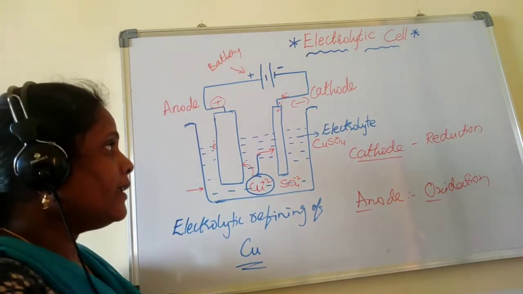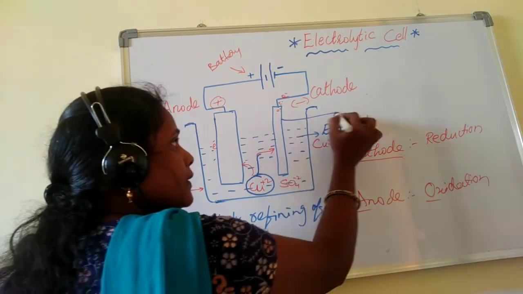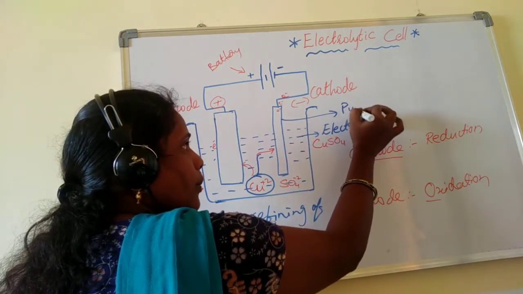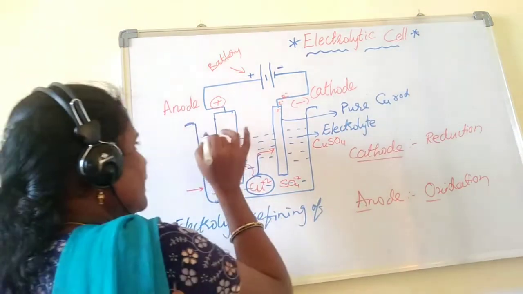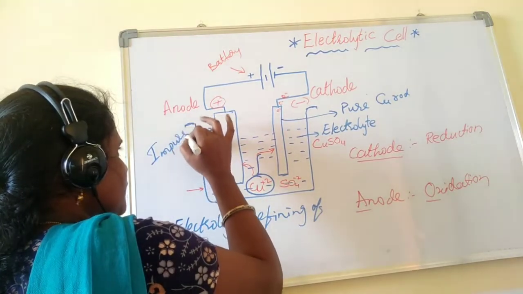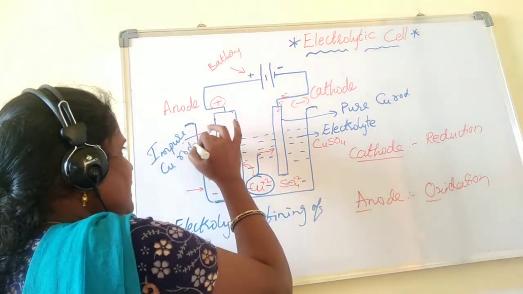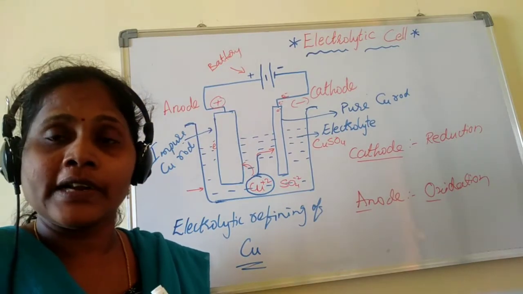Right. And then at that time I will take this pure copper rod as cathode and impure copper rod as anode, because purification of metals we have studied for application.